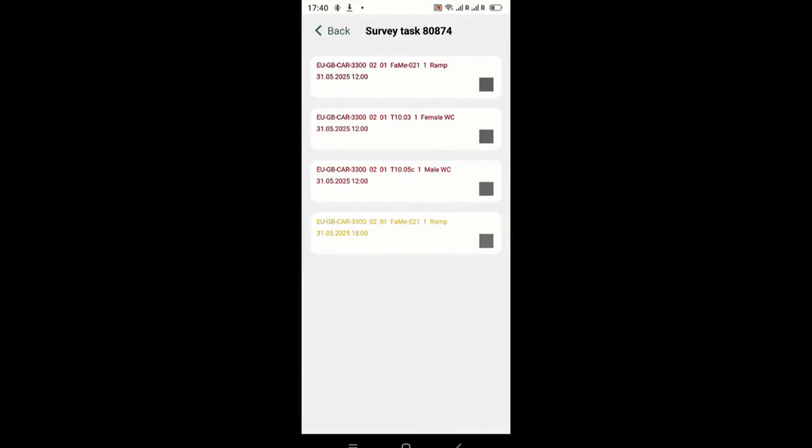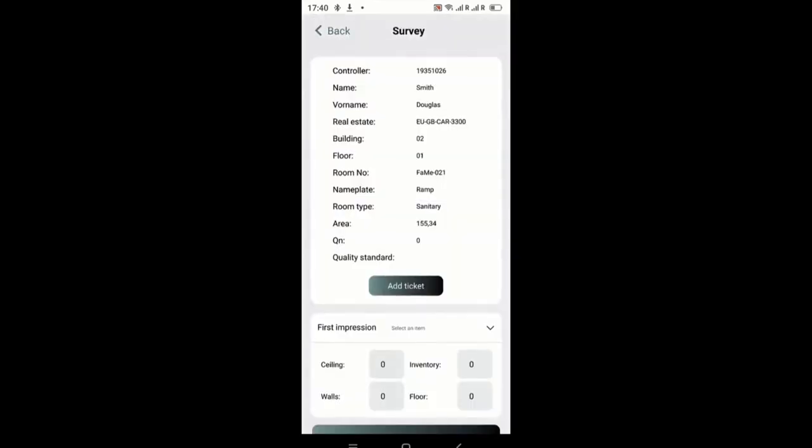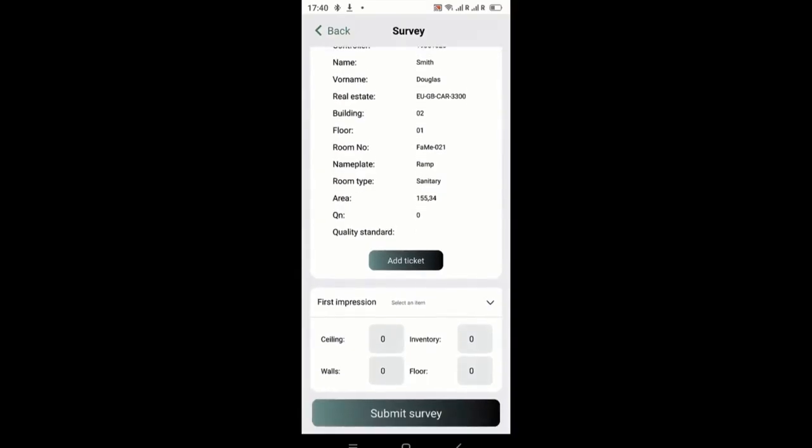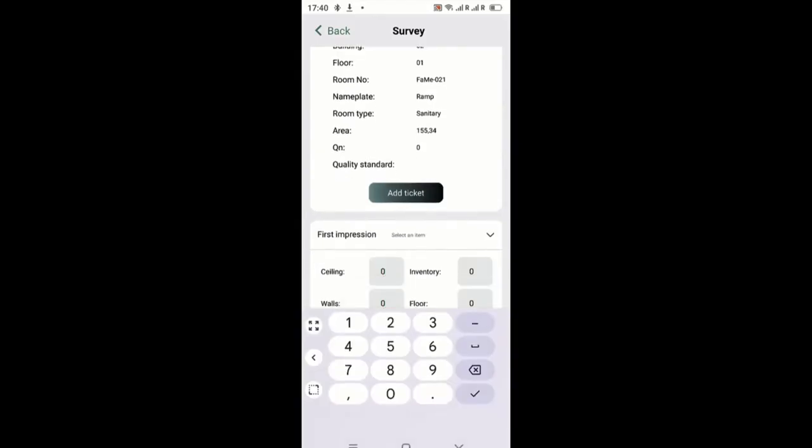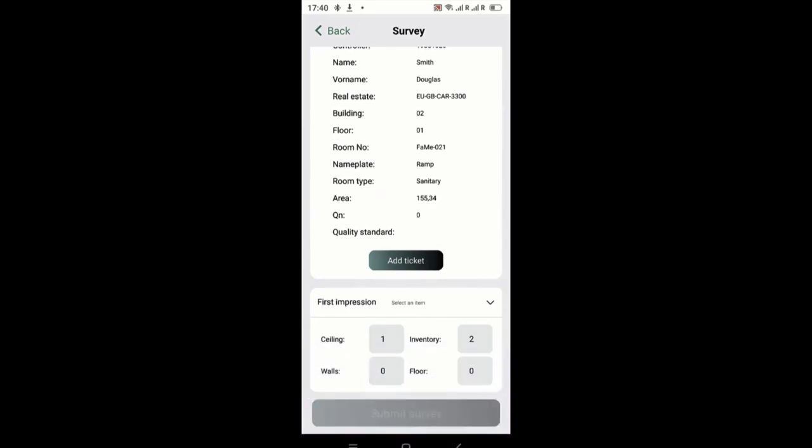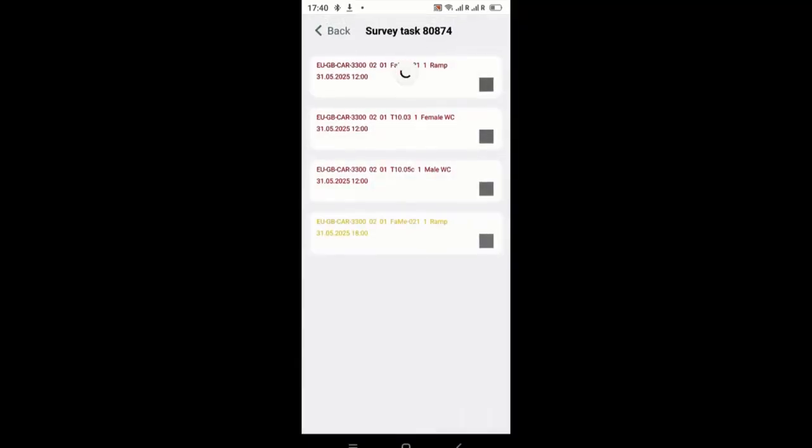The screen shows the detail information and the rating options. In this case, first impression and the categories ceiling, inventory, walls, and floor. The controller enters the number of failures which he found per category. After pressing the button Submit Survey, the system switches to the previous screen. The green box signalizes the KPI was passed.